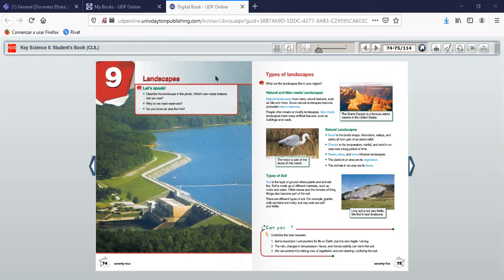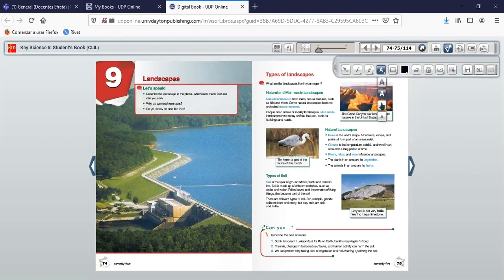Okay, landscapes. We refer to landscapes as paisajes. The meaning of landscape is paisajes. So repeat, please. Paisajes. Okay, right, please. Paisajes. Landscape, paisajes.